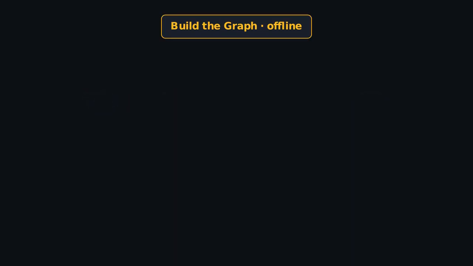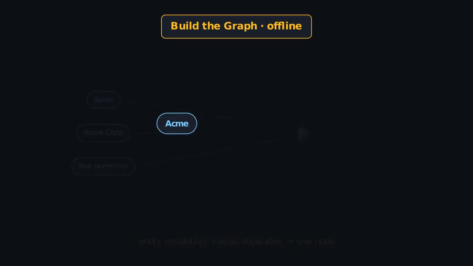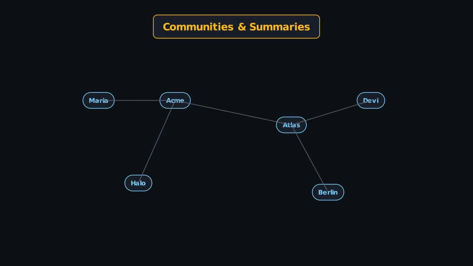A crucial step here is entity resolution, recognizing that Acme, Acme Corp, and the company all refer to the same node, and merging them so the graph stays connected instead of fragmenting. And every node and edge remembers which source chunks it came from, so any answer can be traced right back to the original text.